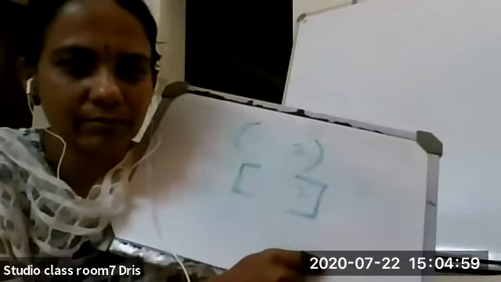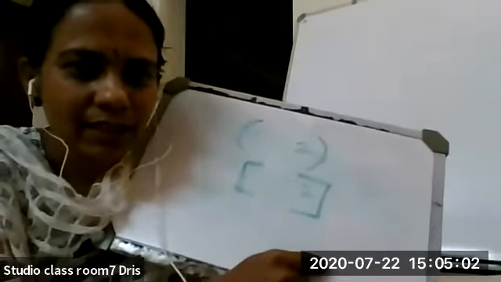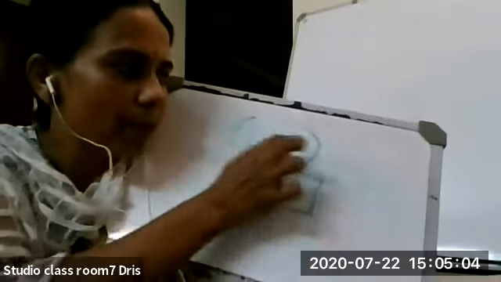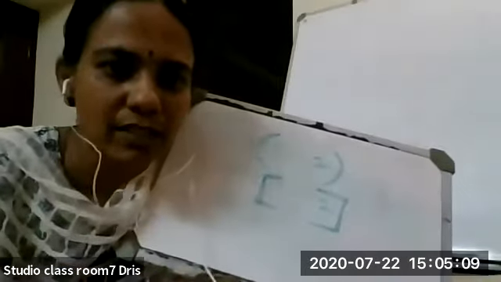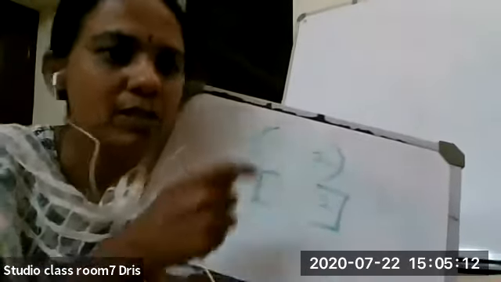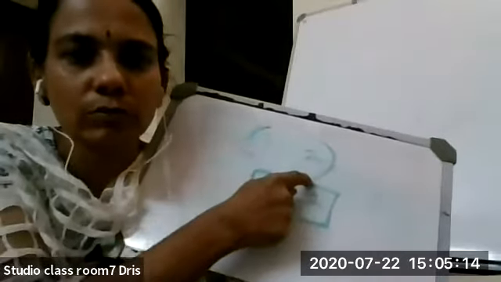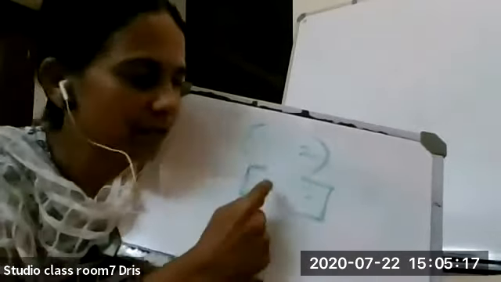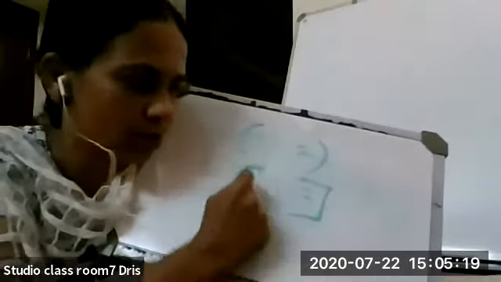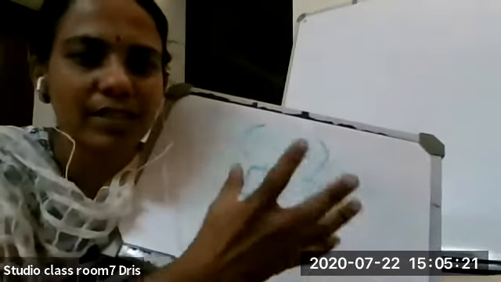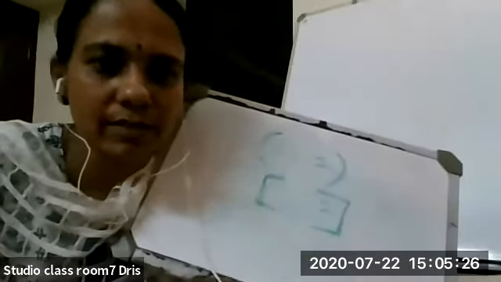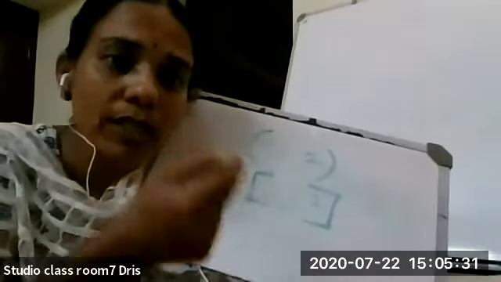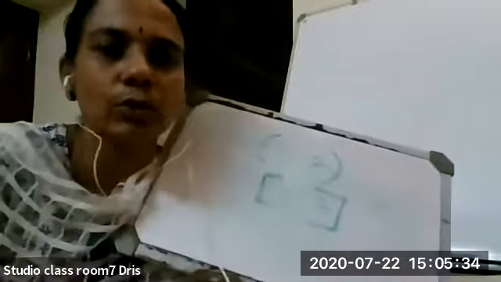If I write open bracket 1, 2, then 1.1 is there, 1.2 is there, 1.3 is there, but 1 will not belong to the set. But if we put the closed bracket, closed means it is enclosed, it is there. So 1 is also in that set, 2 is also in that set, along with all the numbers between 1 and 2.